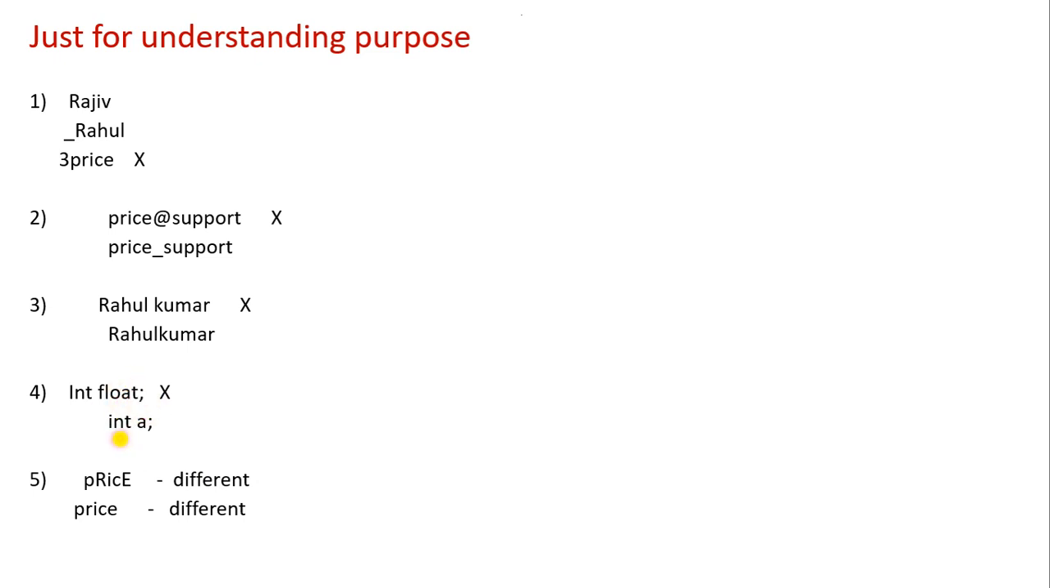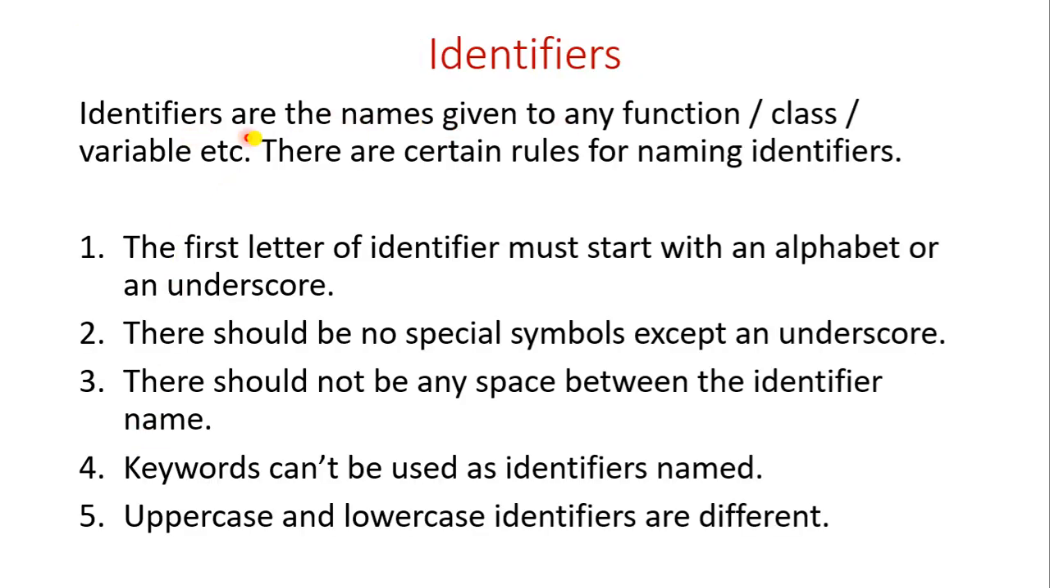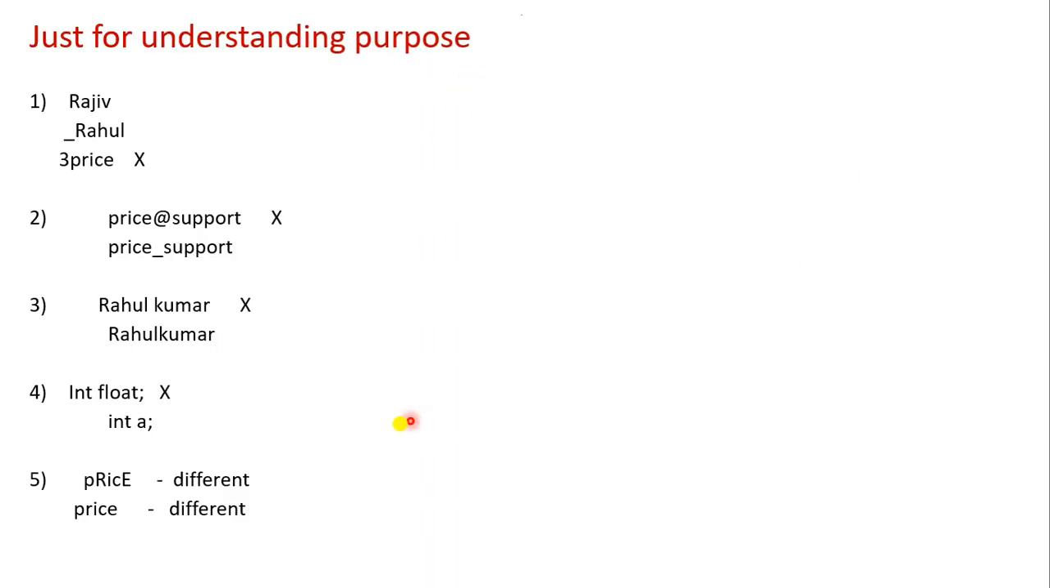So here, the data type is int, a is a variable, and then a semicolon. As I told you, a variable name is an identifier. Here I told you identifiers are the names of functions, classes and variables. So instead of the variable name a, or instead of the identifier place, we can't use any keywords. It will also give an error.